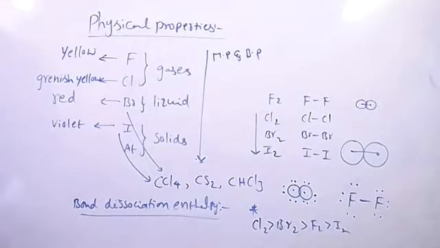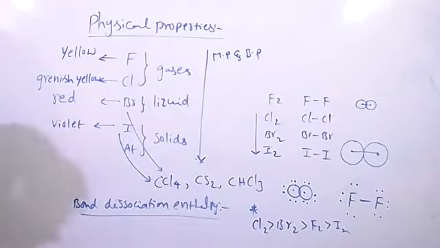The question asks why fluorine has the lowest bond dissociation enthalpy. The reason is the small size and presence of lone pairs of electrons on the fluorine atom. There exist repulsions. That's why it has low bond dissociation enthalpy.